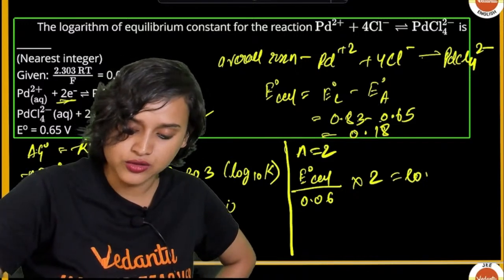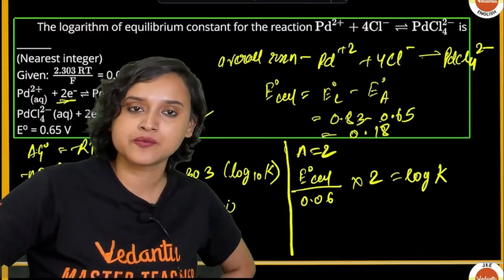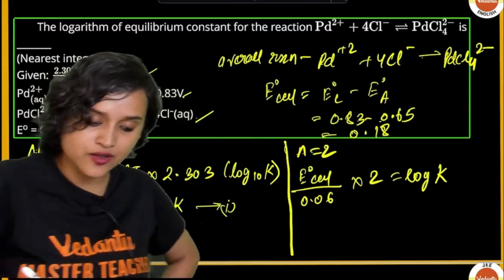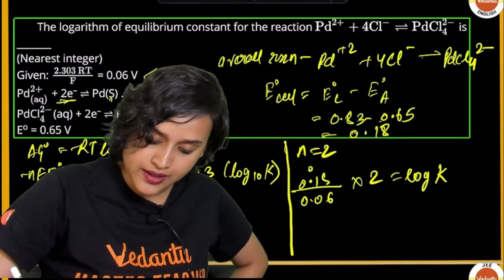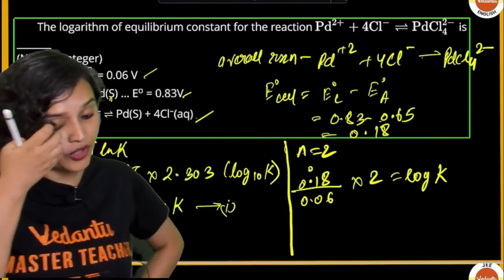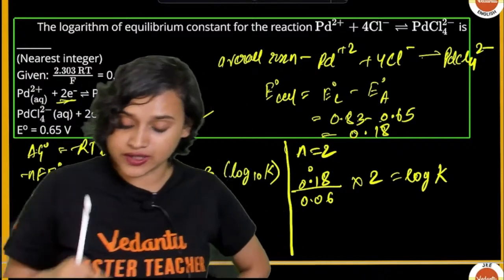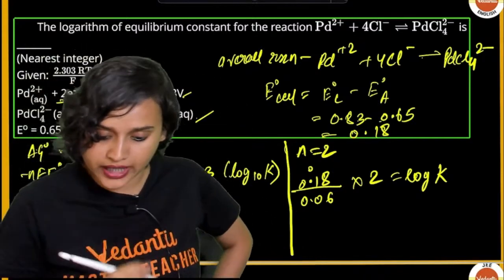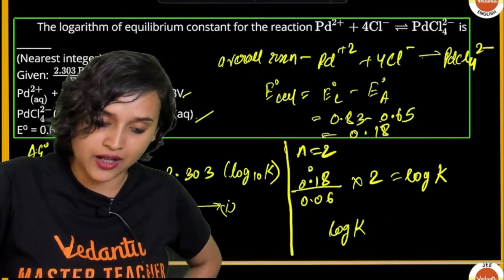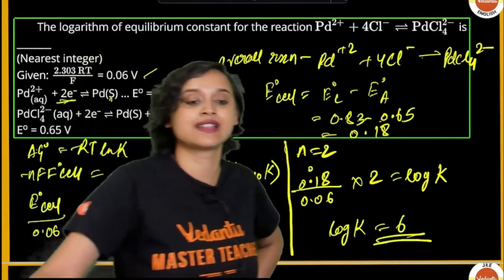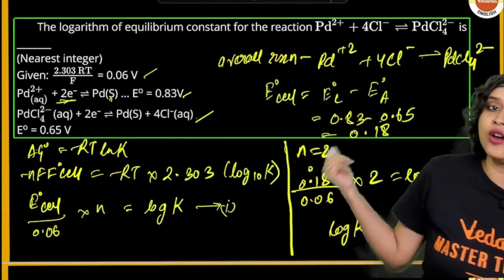This is equal to log K. E naught cell is 0.18. So 0.18 divided by 0.06 multiplied with 2 is equal to log K. If we calculate it here, we will find that the log K value is equal to 6, and this is exactly what we had to figure out.